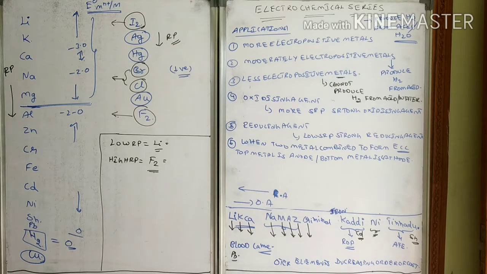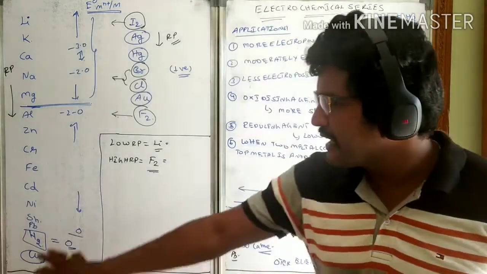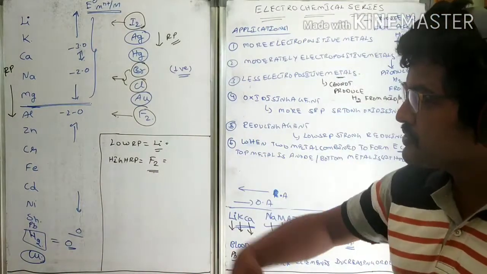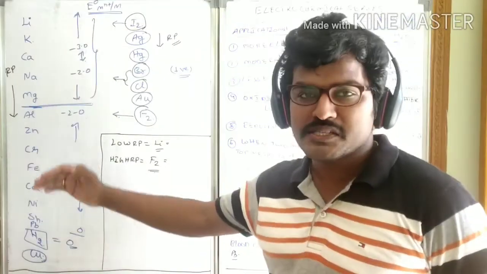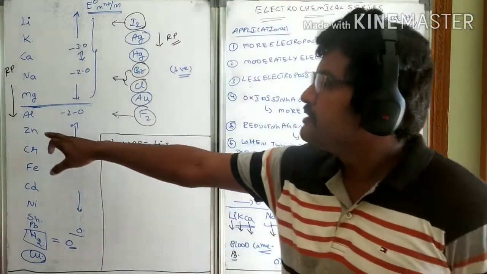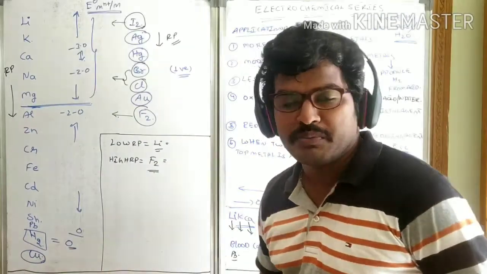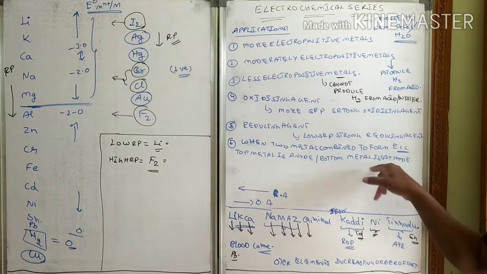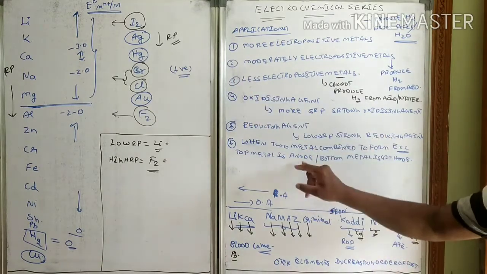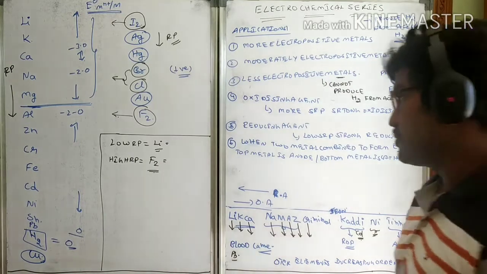Whenever you connect two metals, like sodium connected with cadmium, which behaves as cathode and which as anode? Sodium behaves as anode and cadmium behaves as cathode. Or if they combine zinc in zinc sulfate and copper in copper sulfate, zinc behaves as anode and copper behaves as cathode. Like that you can easily identify which will be anode and which will be cathode. Always top metals are anodes and bottom metals will be cathodes.